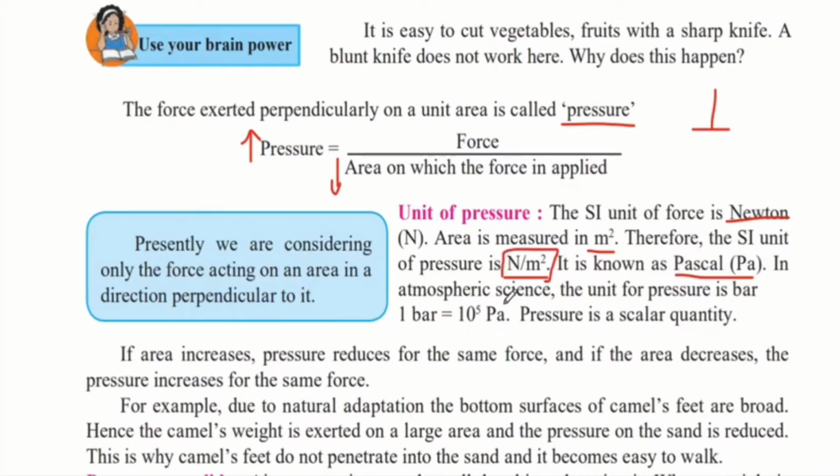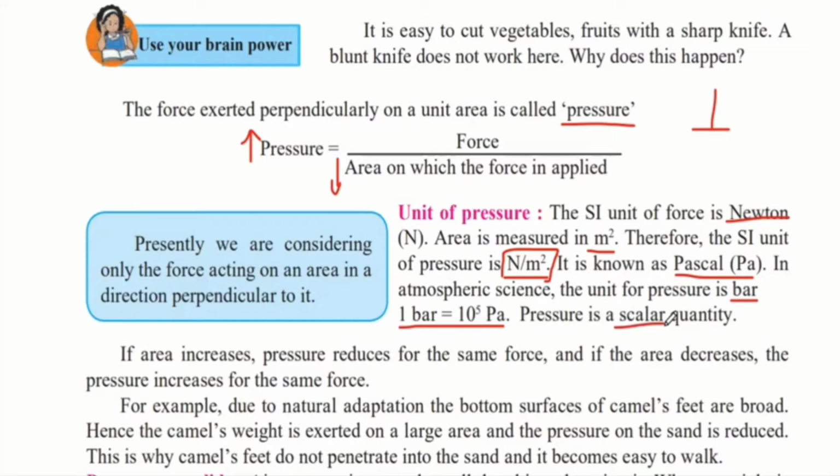In atmospheric science, the unit of pressure is bar and we take 1 bar equal to 10 raised to 5 Pascal. Because usually pressure is very high, that is why we take a unit called bar. And we get this bar by taking 1 bar is equal to 10 raised to 5 Pascal. And pressure is a scalar quantity.